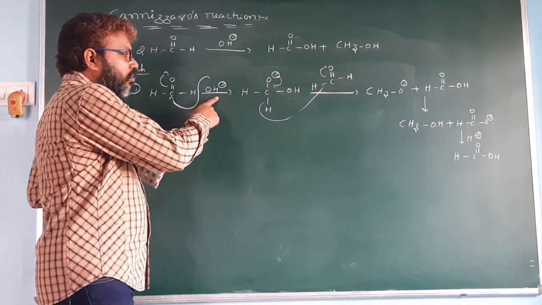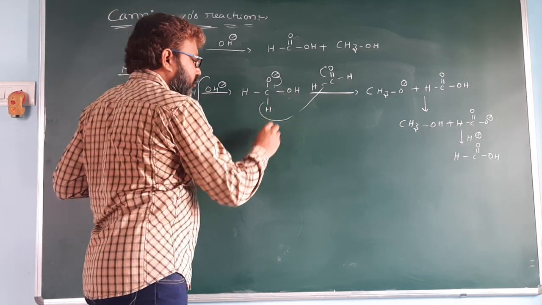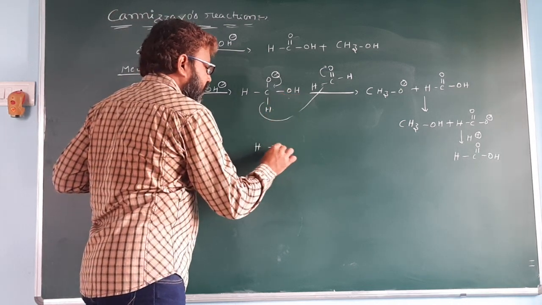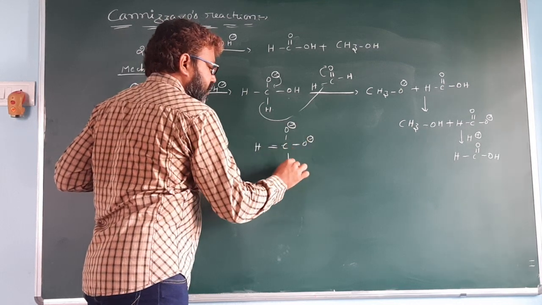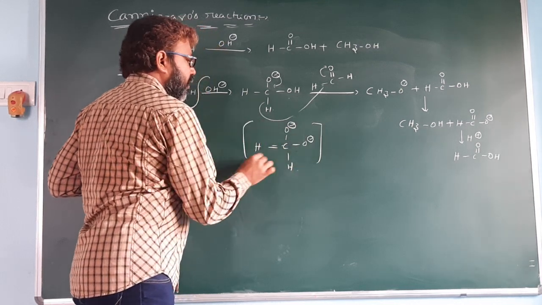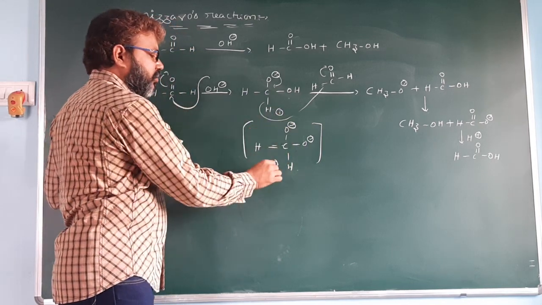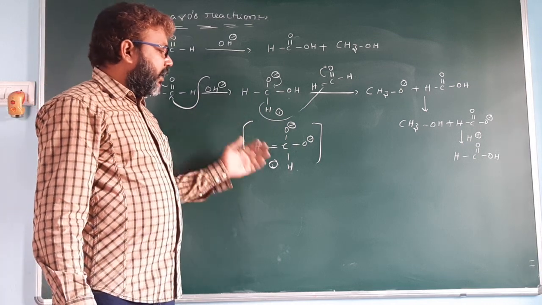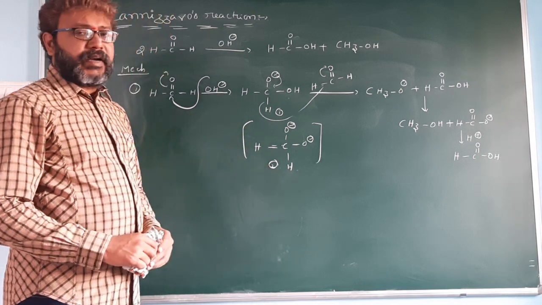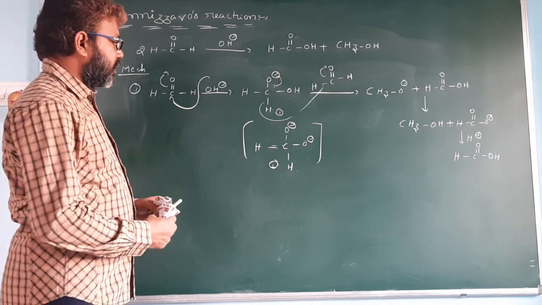You take another mole of OH minus, it abstracts the proton, so it is converted to HCO minus H. This is intermediate 2, which is a good hydride donor. So it is the type 1 mechanism.